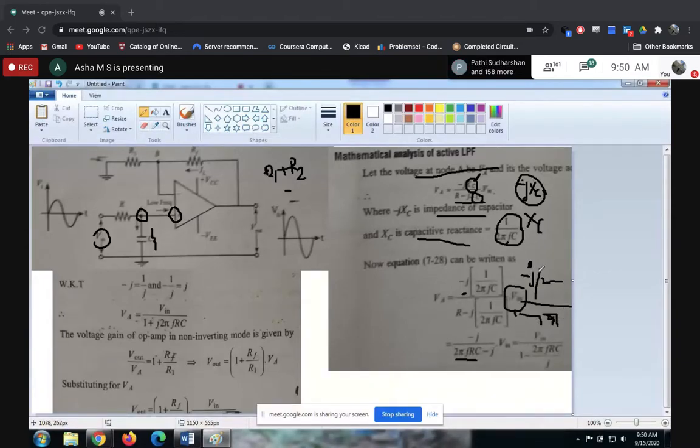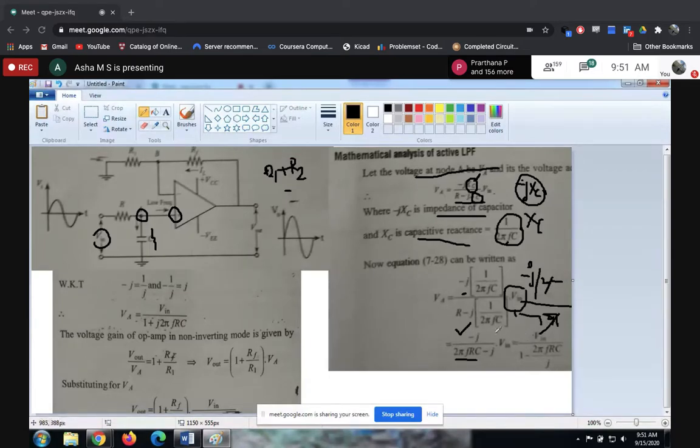The new denominator of the numerator is also 2 pi FC, and the denominator of the denominator is also 2 pi FC, and you know that these get cancelled. You can easily cancel those two terms. After cancelling, this is what you are going to get. You will be left with minus j in the numerator, and 2 pi FRC minus j in the denominator. Got it?